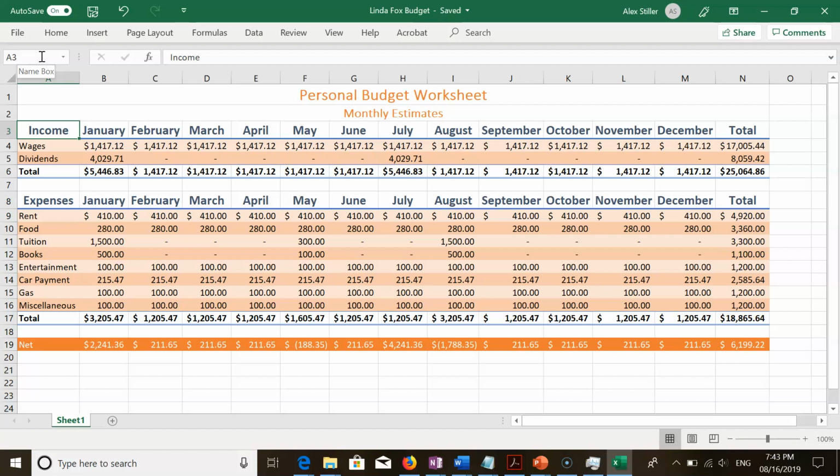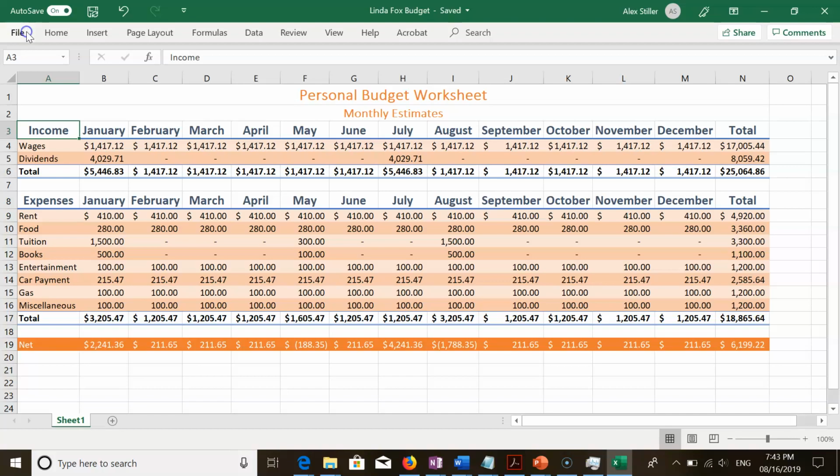In your book, there's a table on other ways to select cells on page EX33. And let's go ahead and take a break. Let's be sure to save this file as Linda Fox Budget, and then we can exit Excel and pick back up in a little bit.